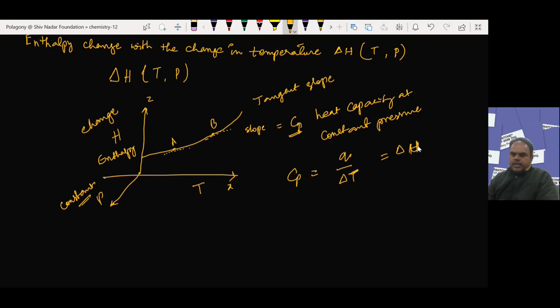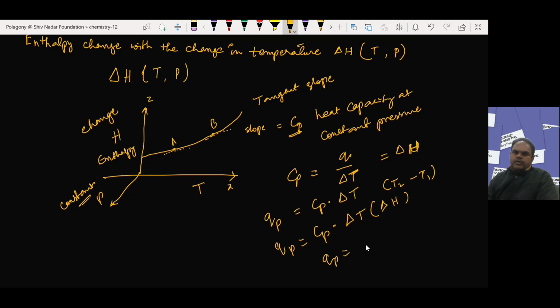So enthalpy change, delta H, can be written as Q transferred to the system at constant pressure, which is Cp into delta T. Delta T is T2 minus T1, the final temperature minus the initial temperature, the difference, which we call delta T. So QP is equal to Cp, the heat capacity at constant pressure, into delta T, which is equal to delta H. This is the second equation.